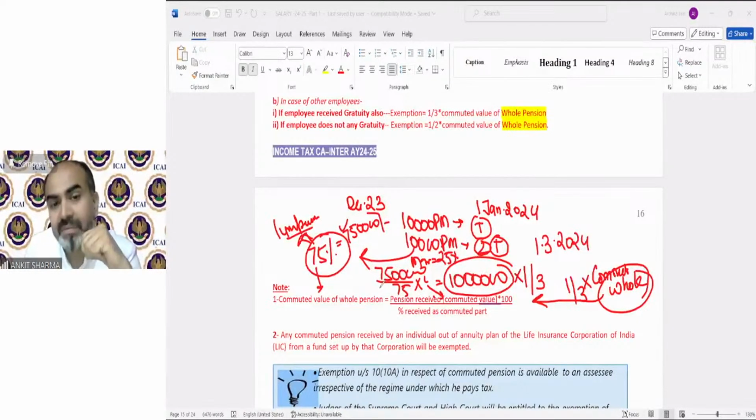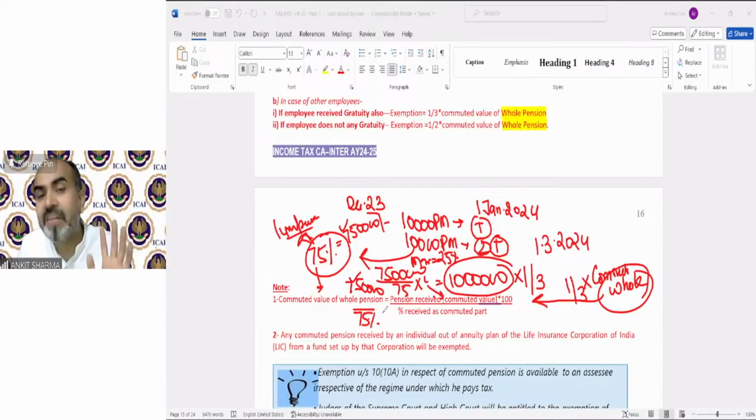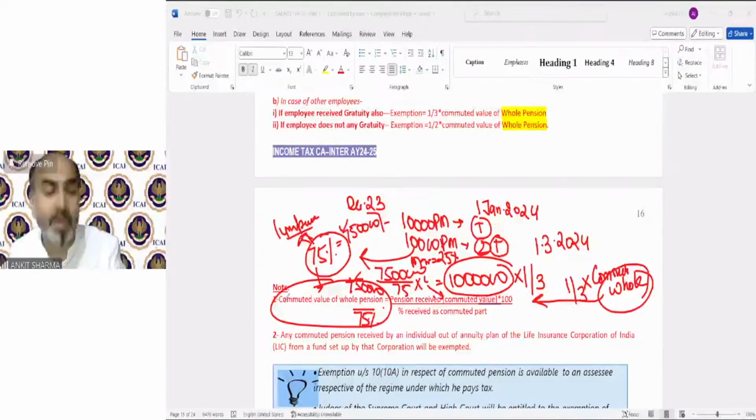That means the numerator is only 7,50,000, the part which has been received in lump sum, and it is equivalent to 75%. So I will get the total pension value if I apply that formula, which I need to calculate the exemption.